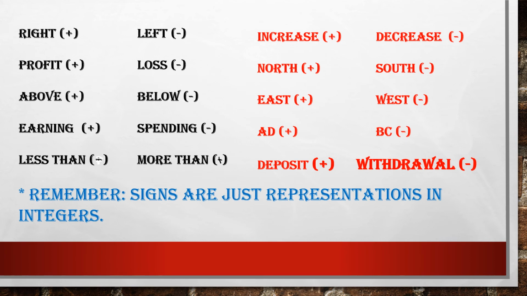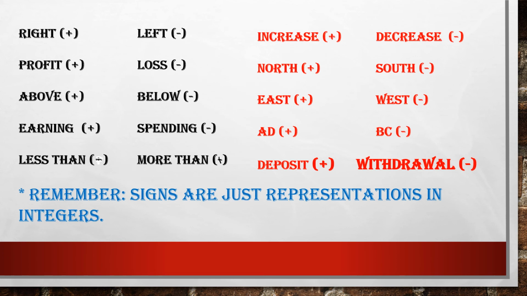To every increase we will write plus and decrease we will write minus. To north we will write plus, to south we will write minus. If we are going towards east, then that direction will be represented as plus, and if we are going towards west, then it will be represented as minus.